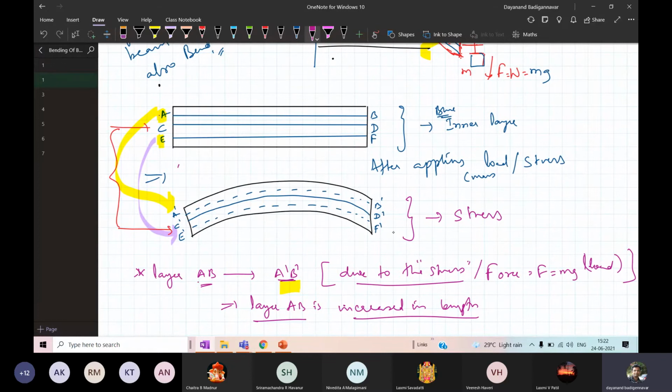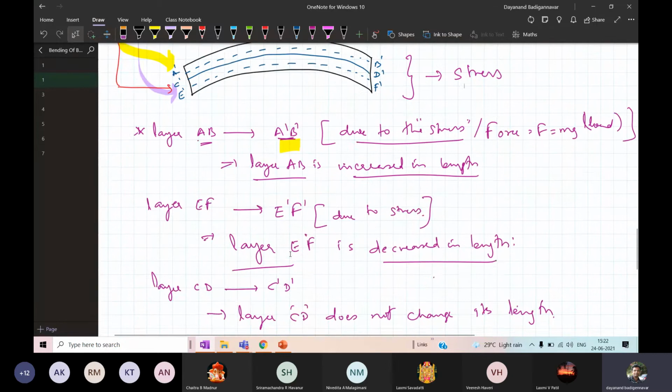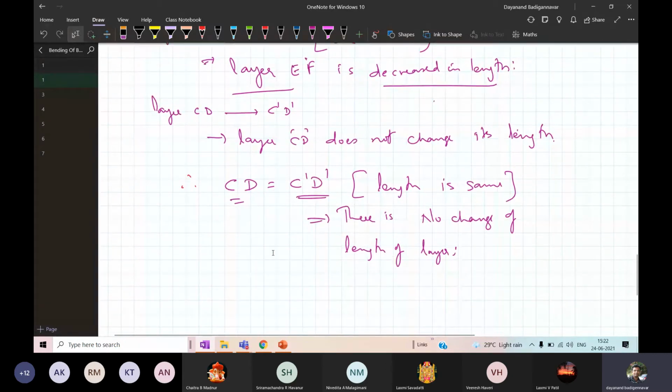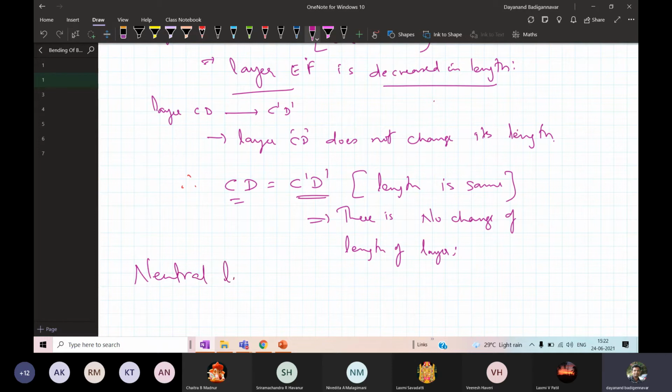When you apply a stress to the beam, this layer CD is not affected, while the layers AB and EF get affected. Therefore, such a layer or surface we call the neutral layer, or the neutral surface.